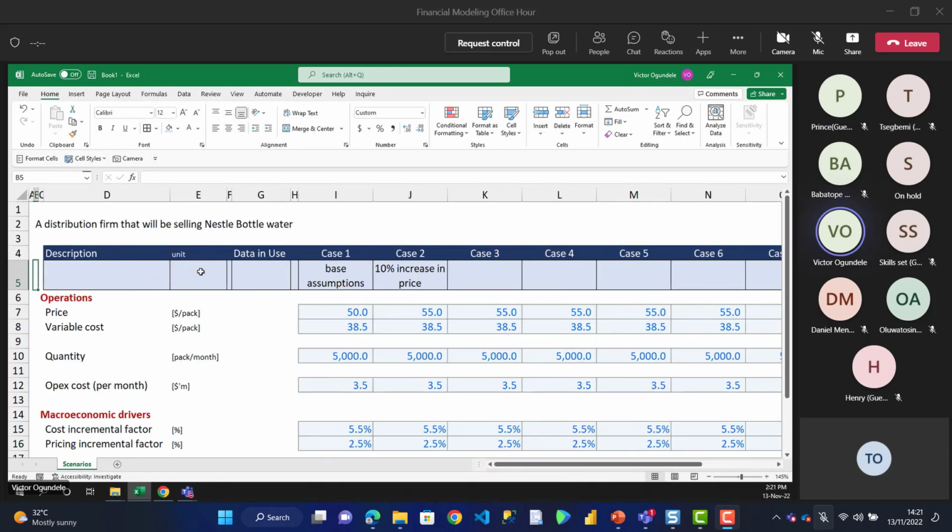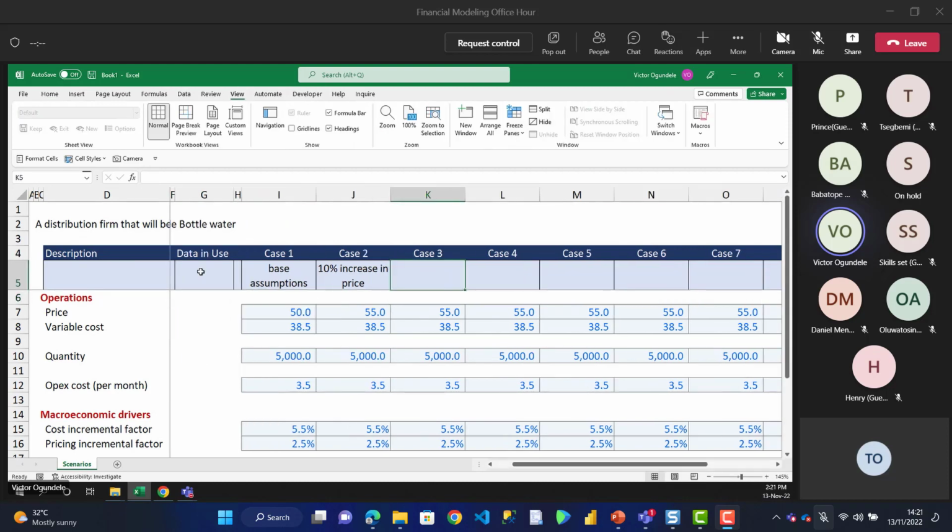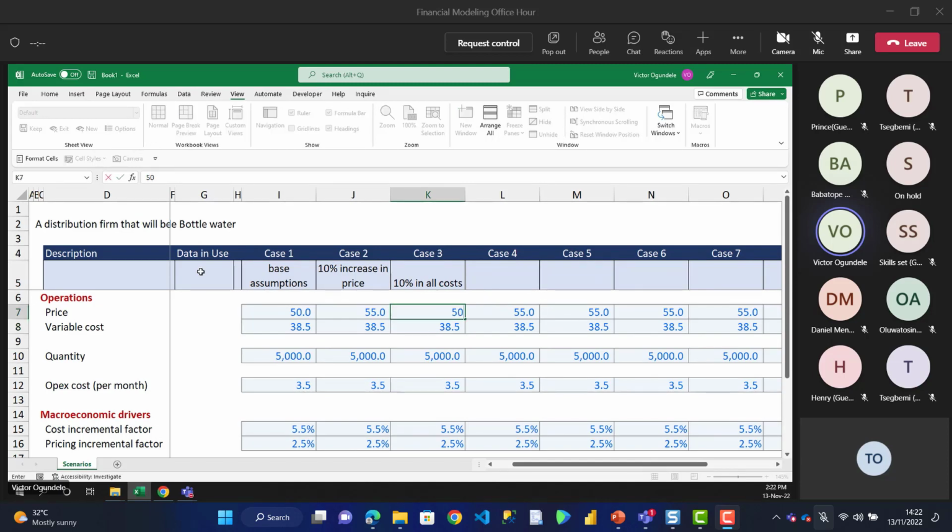So for our case 3, I think I need to freeze the panel. So let me freeze my panel here. Okay. So for our case 3, we are saying 10% in all our costs. So which means our variable cost will be increased by 10%, keeping our price at 50, every other thing being equal. You understand that? So every other thing being equal, we are saying, what if we had 10% increase in our variable cost?